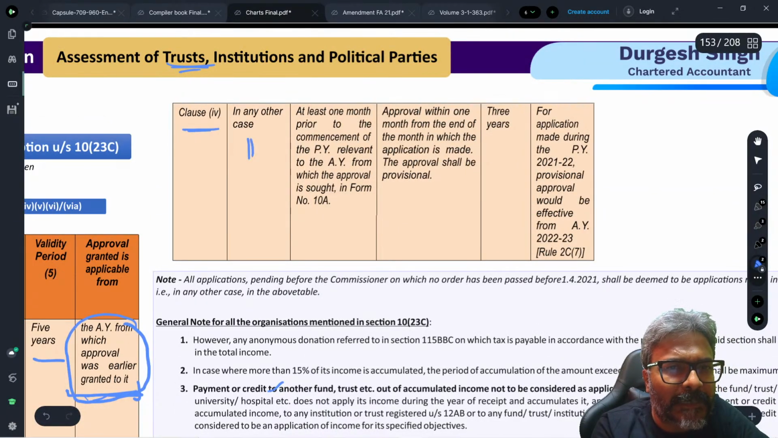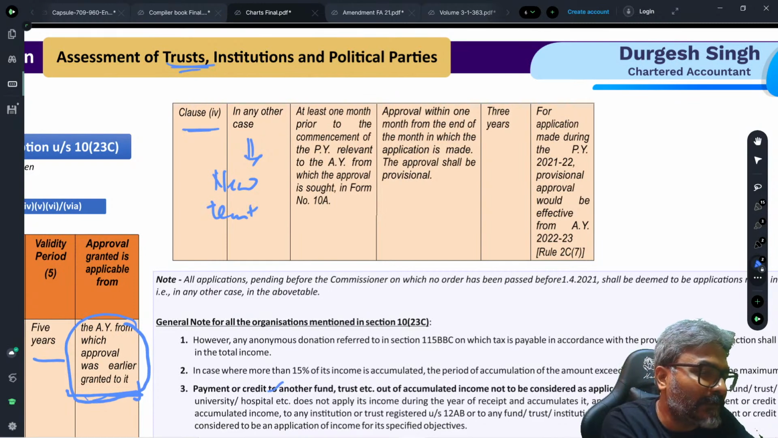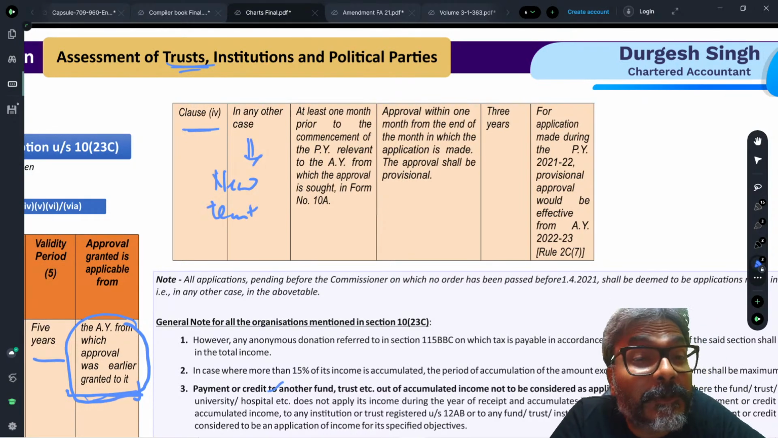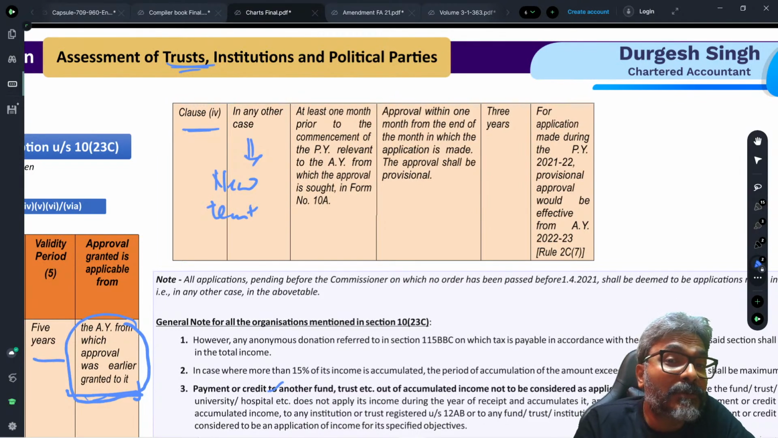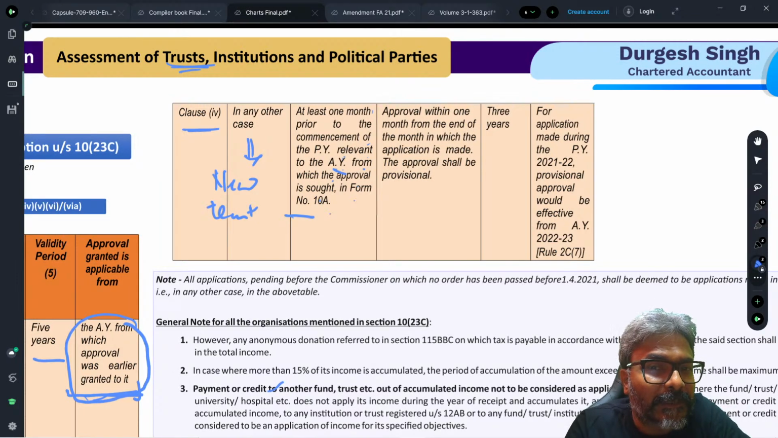The clause number 4 is for any other case, this is for the new trust. So in your examination, students, you will get only these two: either you will get the existing one on the registration, or you will get the new one. So the trust, students, who is going to be newly registered for charitable or religious purpose, what they need to do is, at least 1 month prior to the commencement of the previous year relevant to the assessment year from which the approval is sought, apply in form number 10A.